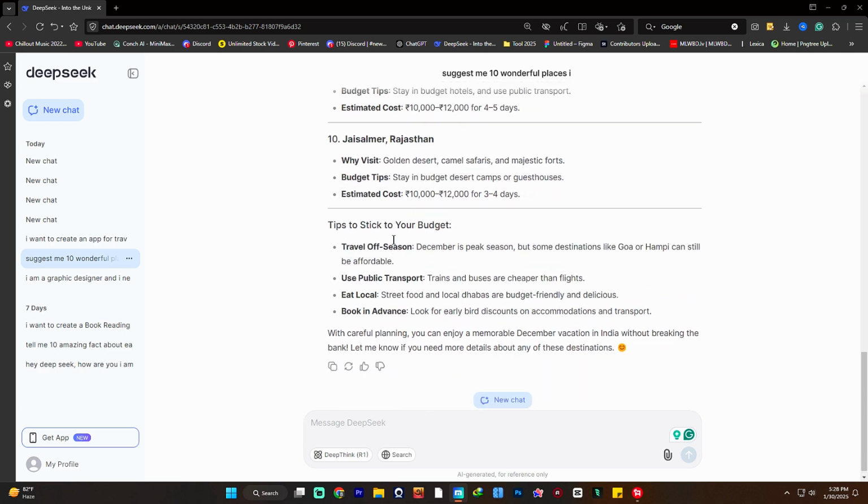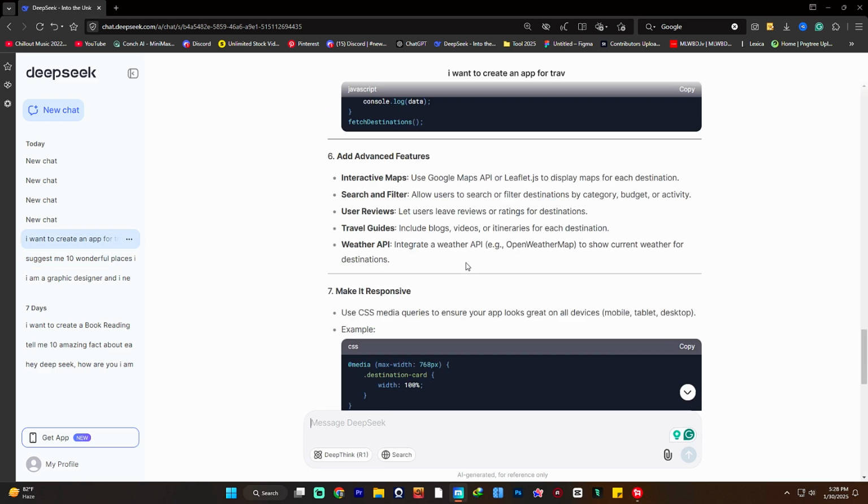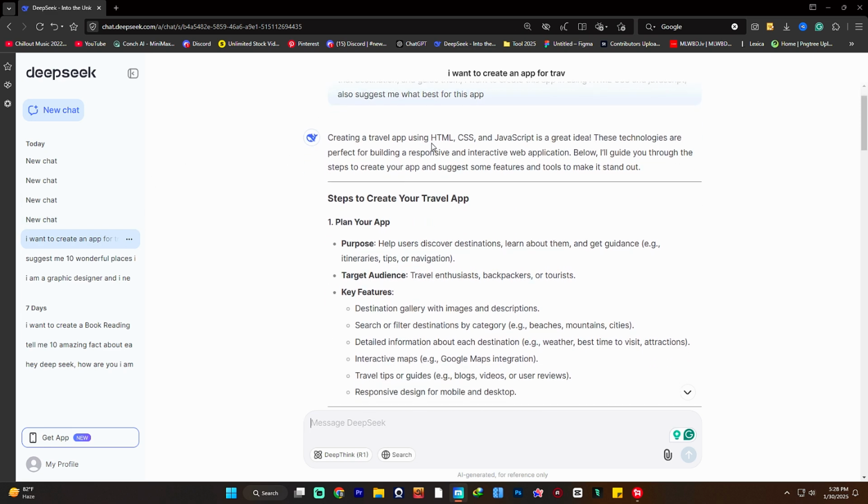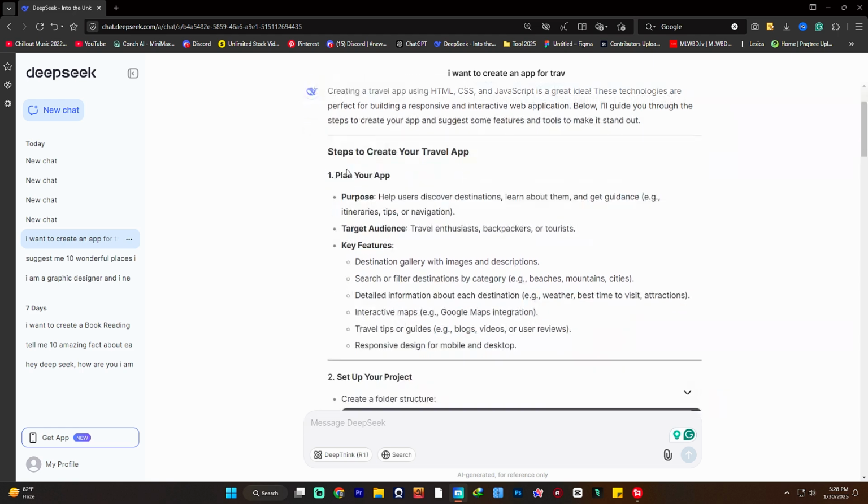And when I create some apps, I want to show you. I have just asked, I want to create an app for travel where people will see different destinations, know about the destination, and be guided. I want to create this app using HTML, CSS and JavaScript. Also suggest what is best for this app. So guys, it created the HTML, CSS, and it also gives you the steps on how you can create this travel app step by step.